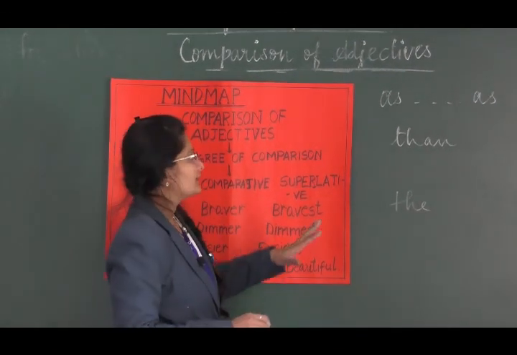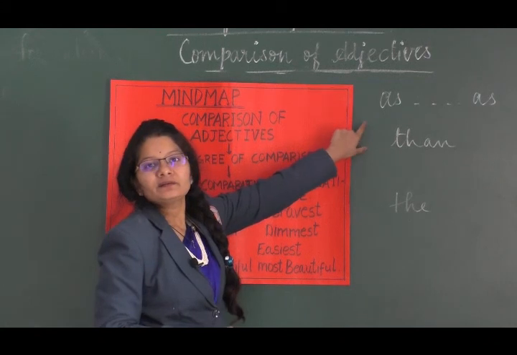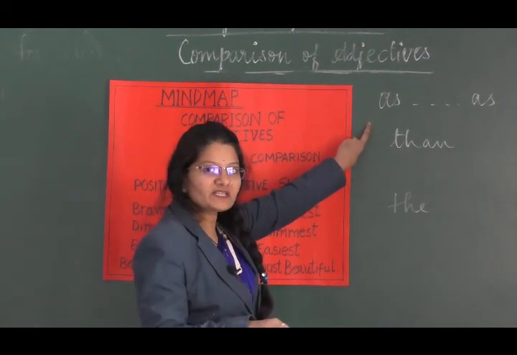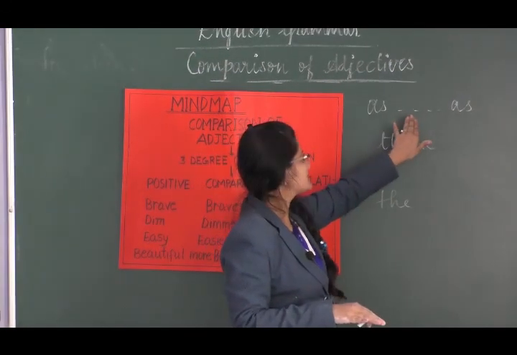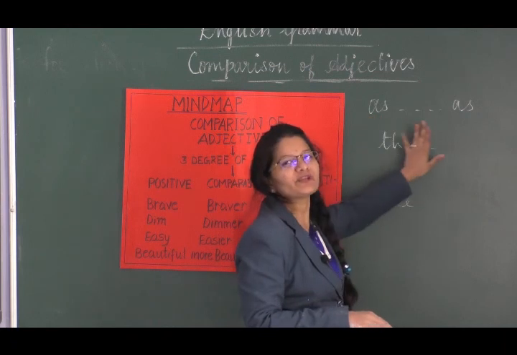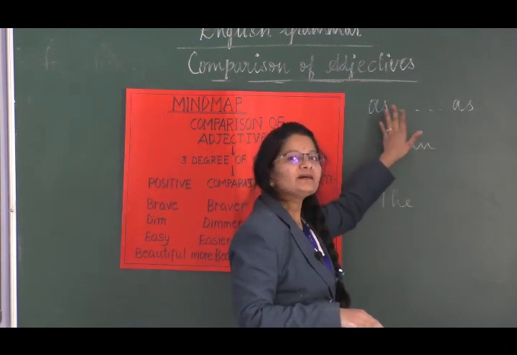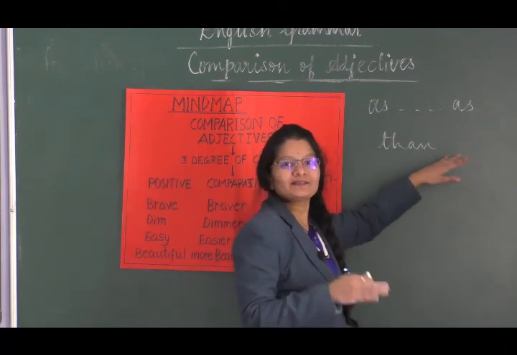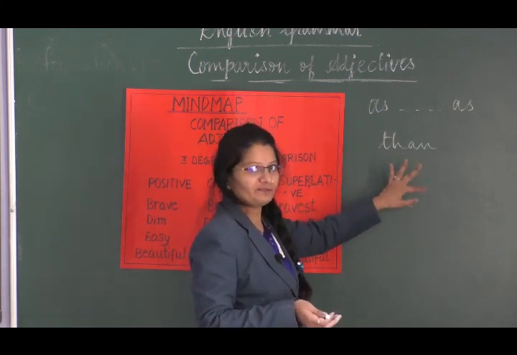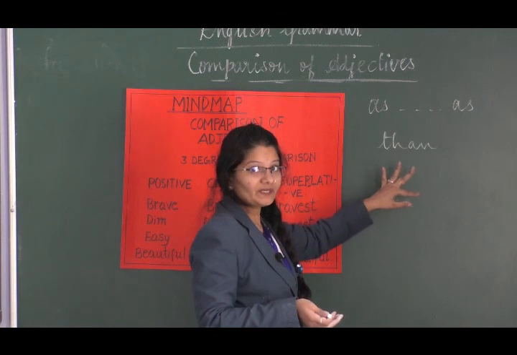Okay. So here the rule in positive degree is that you use as, adjective, as. So as good as, brave as, rich as, like that. Than is comparative degree, right?